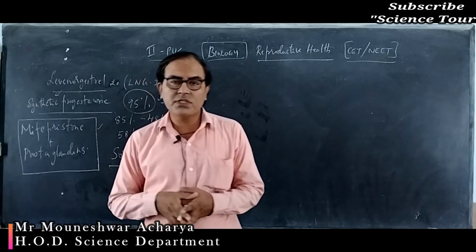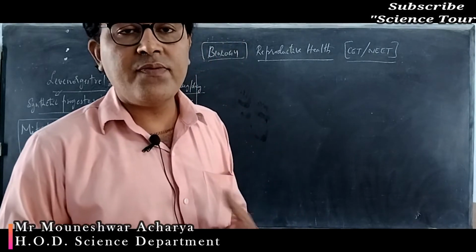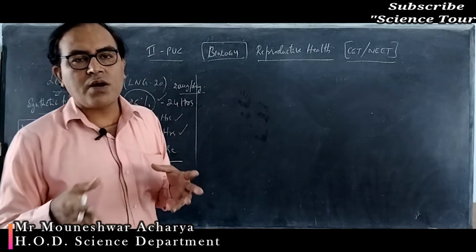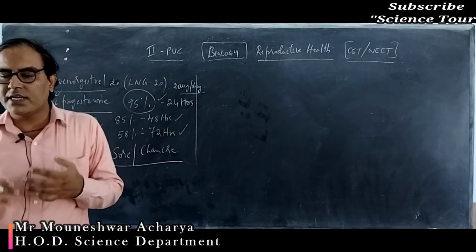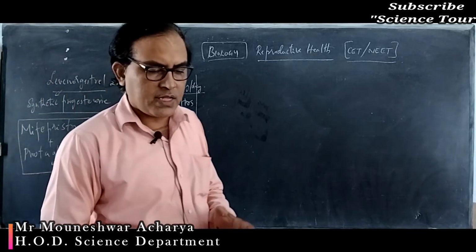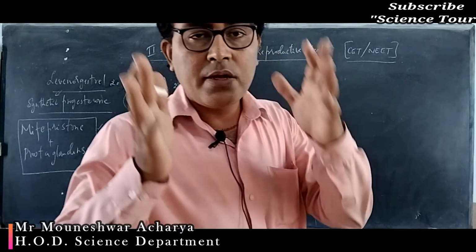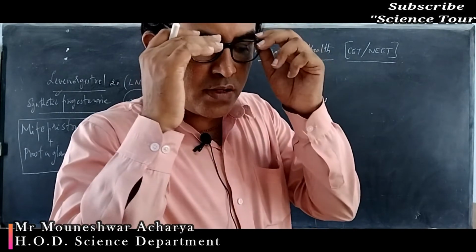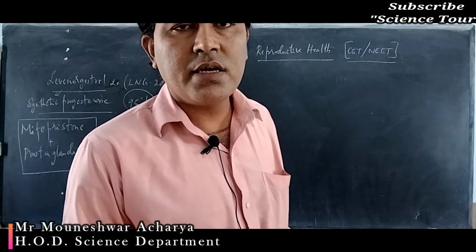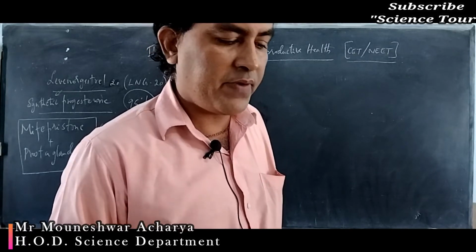So both estrogen and progesterone are helpful in the regulation of the normal menstrual cycle. If these hormones are taken in the form of synthetic pills, they will definitely prevent the development of the follicles, and the release of the ovum will also be prevented.